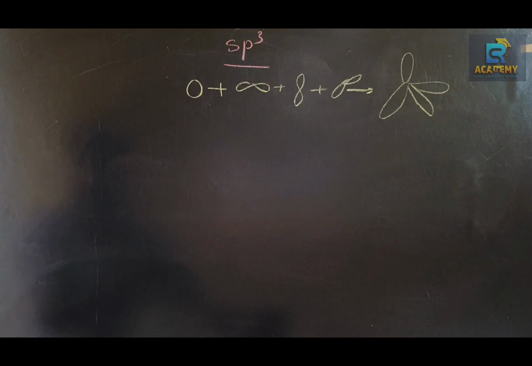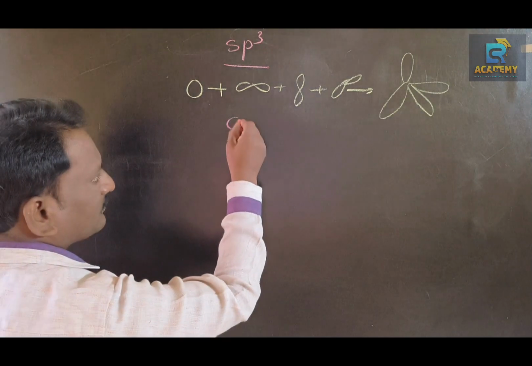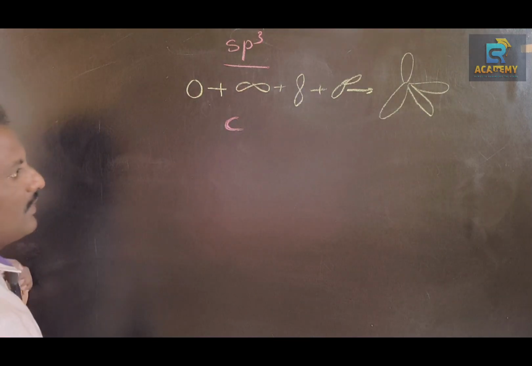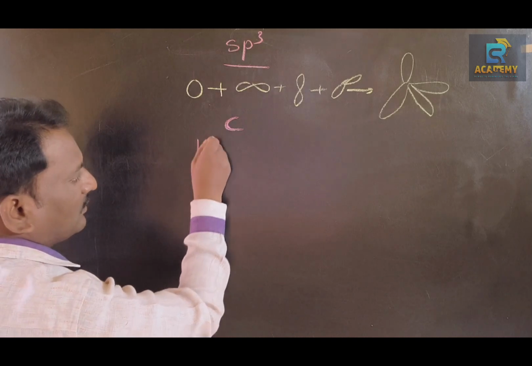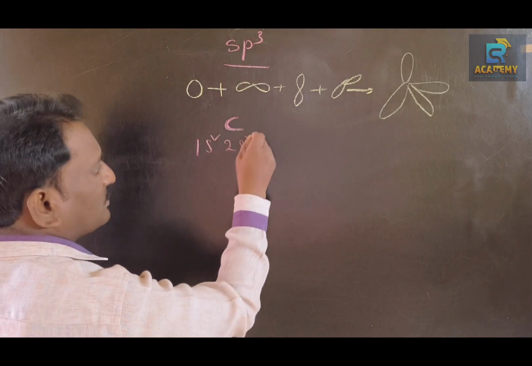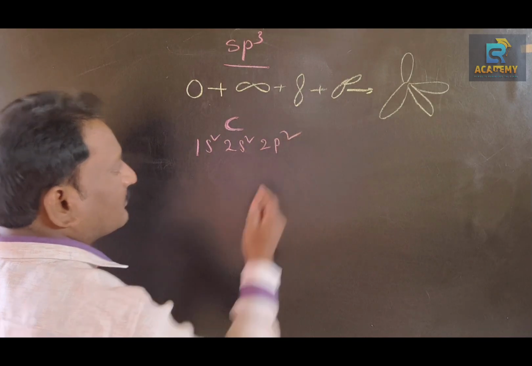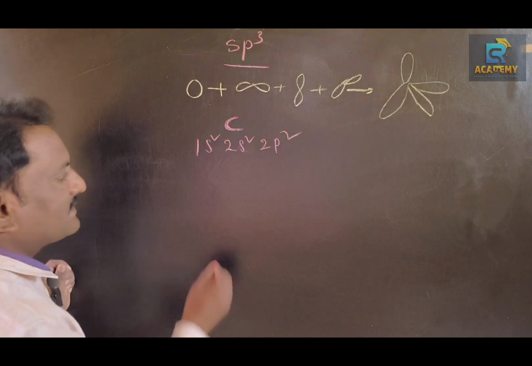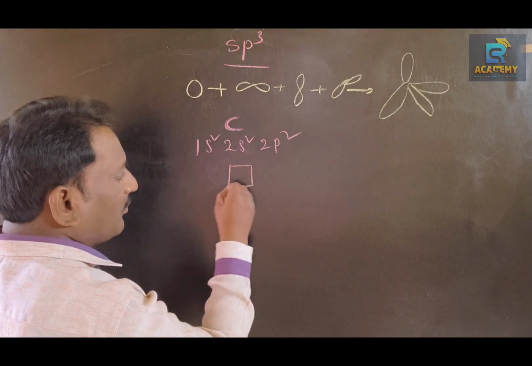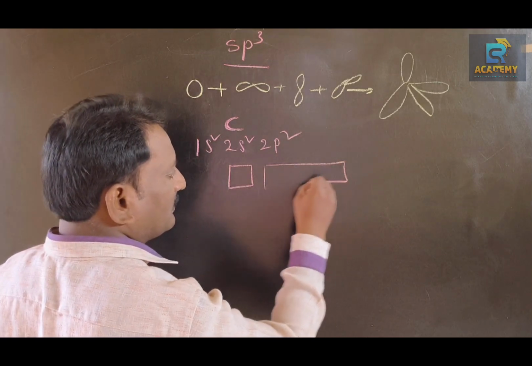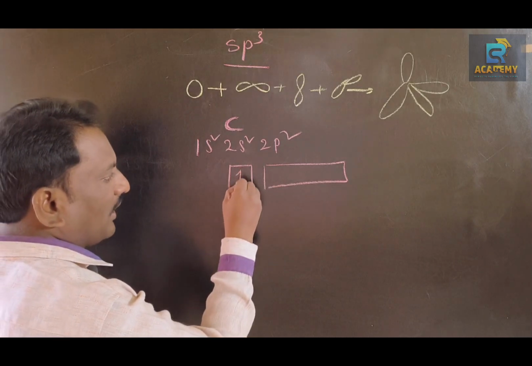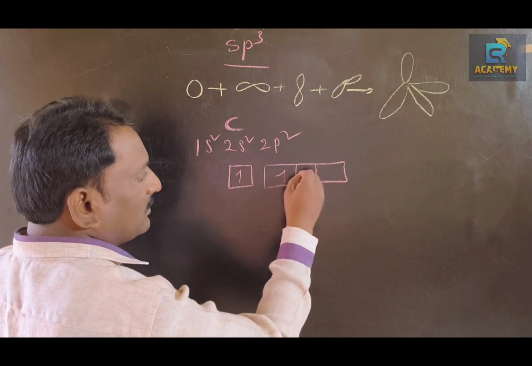In case of carbon, let us have a talk. Carbon electronic configuration 1s2, 2s2, 2p2. In excited state, the electronic configuration will be 2s1 and 2p3.